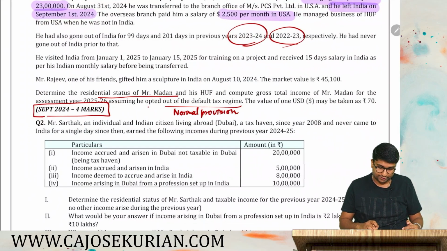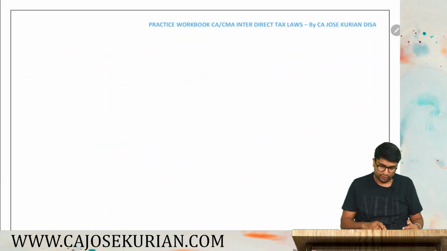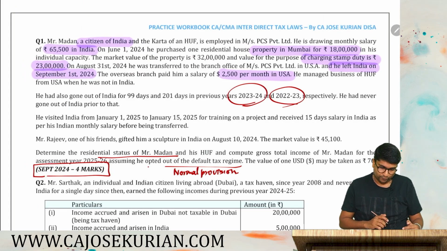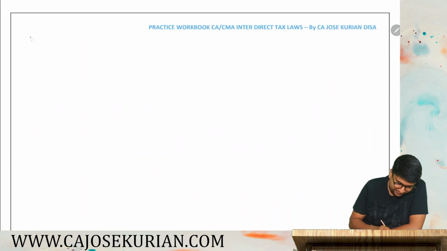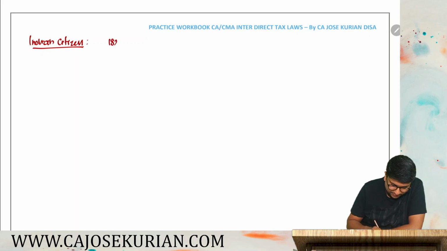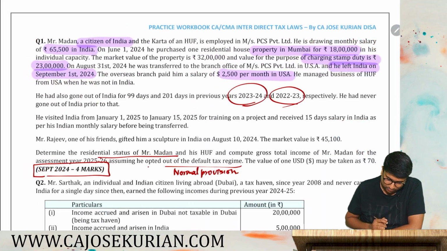Okay, we will read the question from here itself. All right, friends. So tell me, what is the first thing that we should do? Let's count his total days of stay, because he is an Indian citizen. We can write Indian citizen, left India for the purpose of employment. So for becoming resident, 182 days or more stay in India. That is the only condition applicable for him. So the first thing is, let's count his days of stay in India.